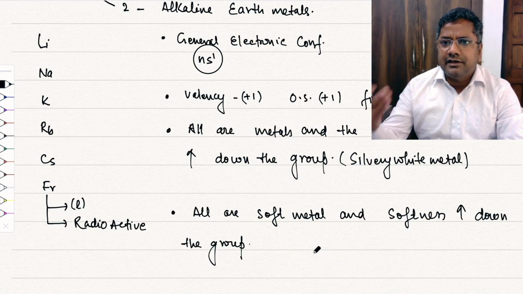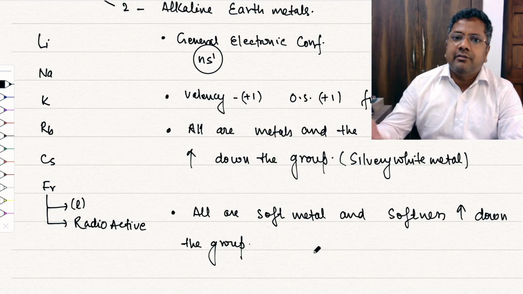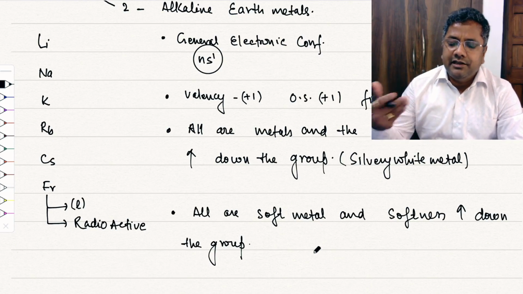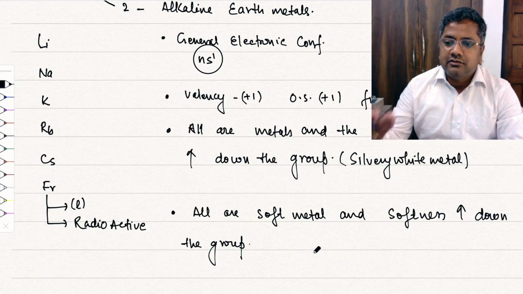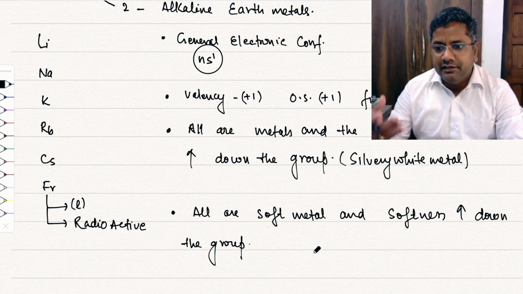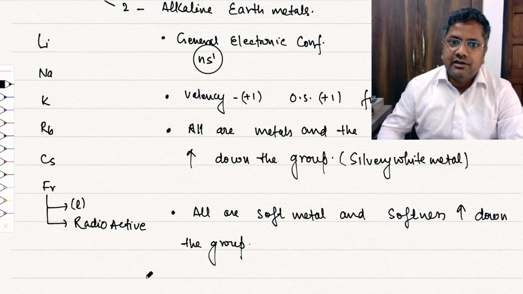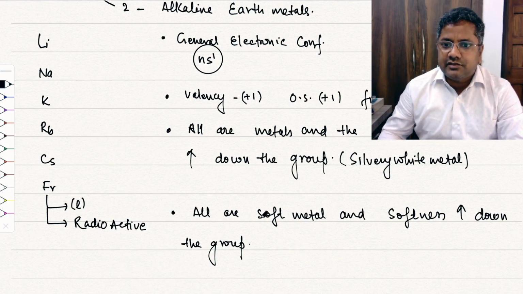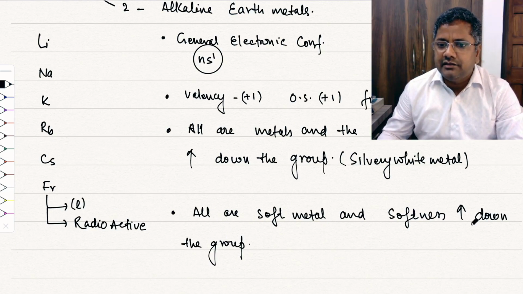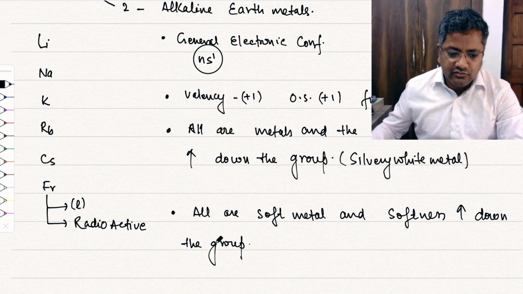Although if the d subshell is complete, like zinc, cadmium and mercury, because all have d10 configuration, they have the least interatomic interaction, therefore they are soft metals and even liquid at room temperature. So all of these are soft metals, and the softness increases down the group, right?